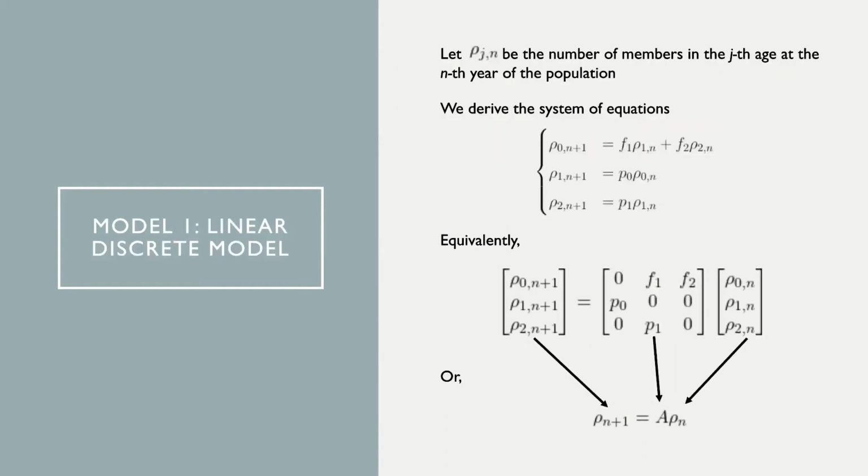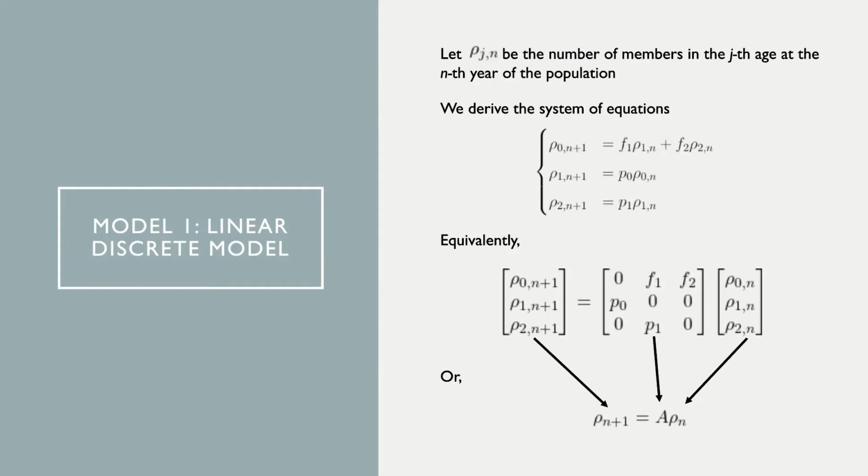So at the year end, we denote rho Jn to be the number of members at age J. And we can see that the number of newborns born in year n plus 1 will depend only on the population of the birds at age 1 and 2 in the year n, because we assume that the birds at age 0 cannot give birth. And then we have this equation, based on the birth rates f1, f2 corresponding to the 2 different ages.